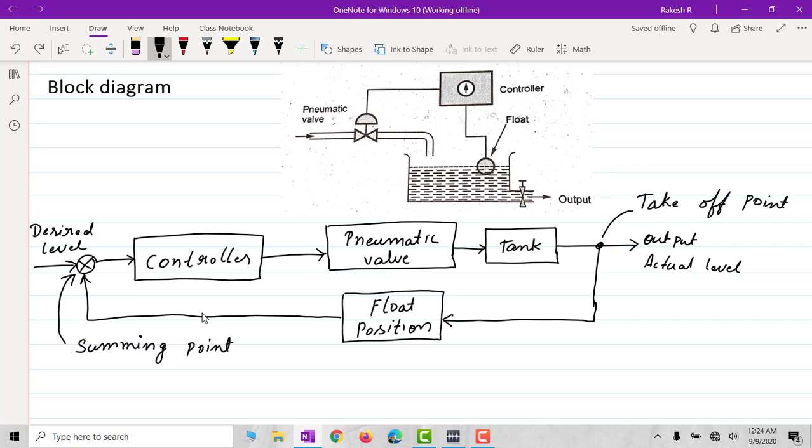And also we should notice that the signal can pass only in one direction and it cannot pass in the other direction. Here, when the arrow mark is represented in one direction, the signal can only pass from left to right, but it cannot pass from right to left. Thus, the block diagram of a control system shows a unilateral property. This property is called the unilateral property here.